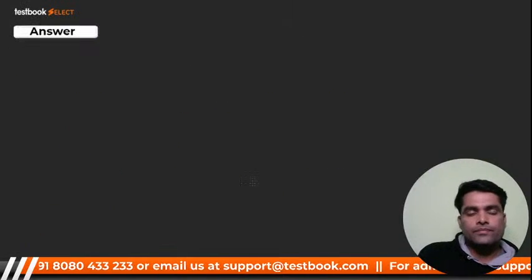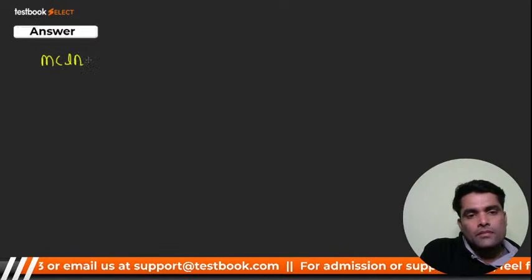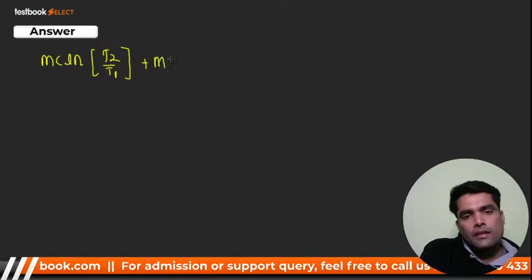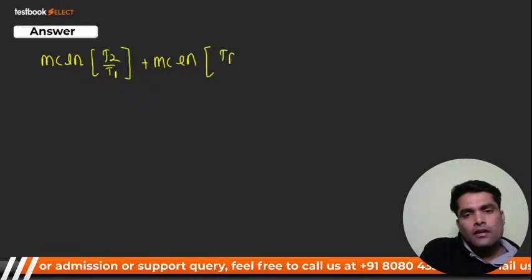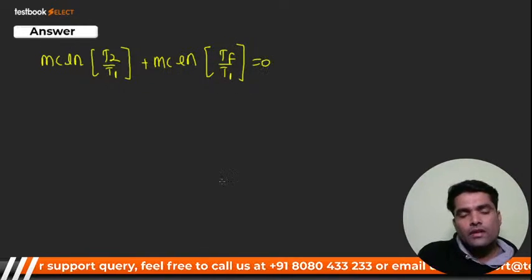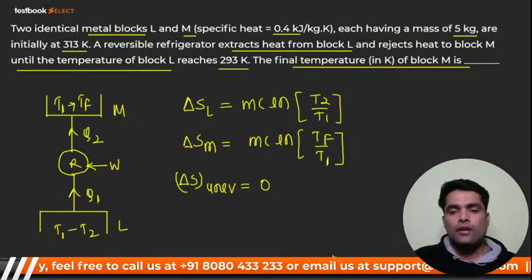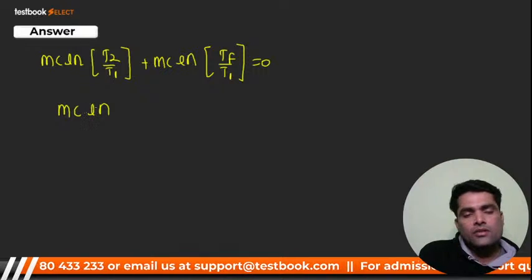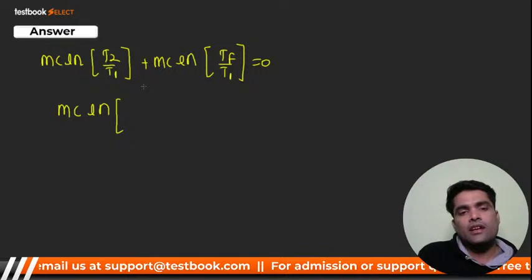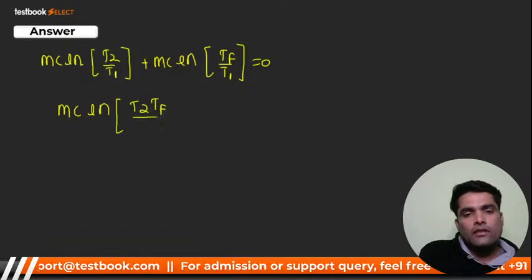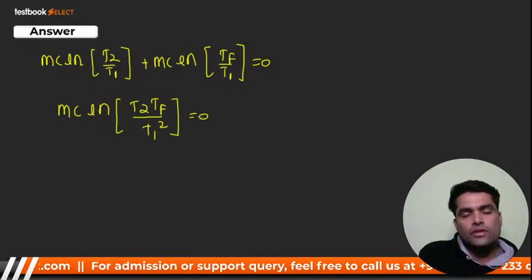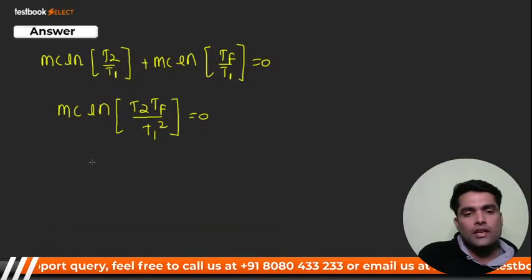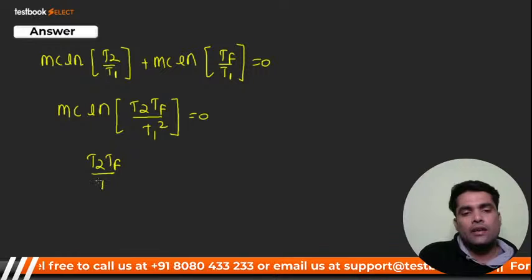I can write MC ln T2 by T1 plus MC ln TF by T1 is equal to 0. Now we have added both of them. So MC is common, and the ln will follow the product rule here. So what I'll get is T2 TF by T1 square, equal to 0. MC goes to the other side and becomes 0. So finally, ln of T2 TF by T1 square.